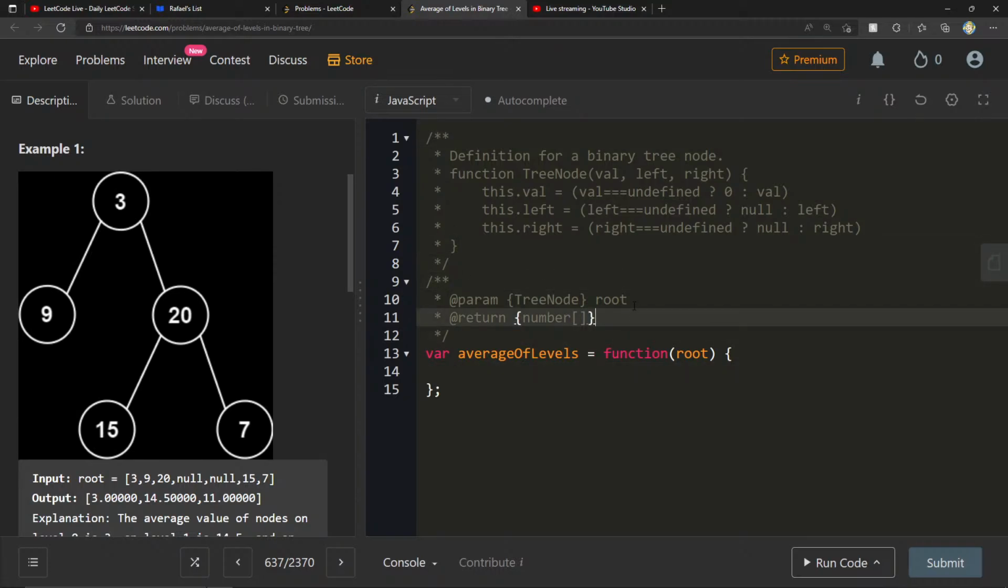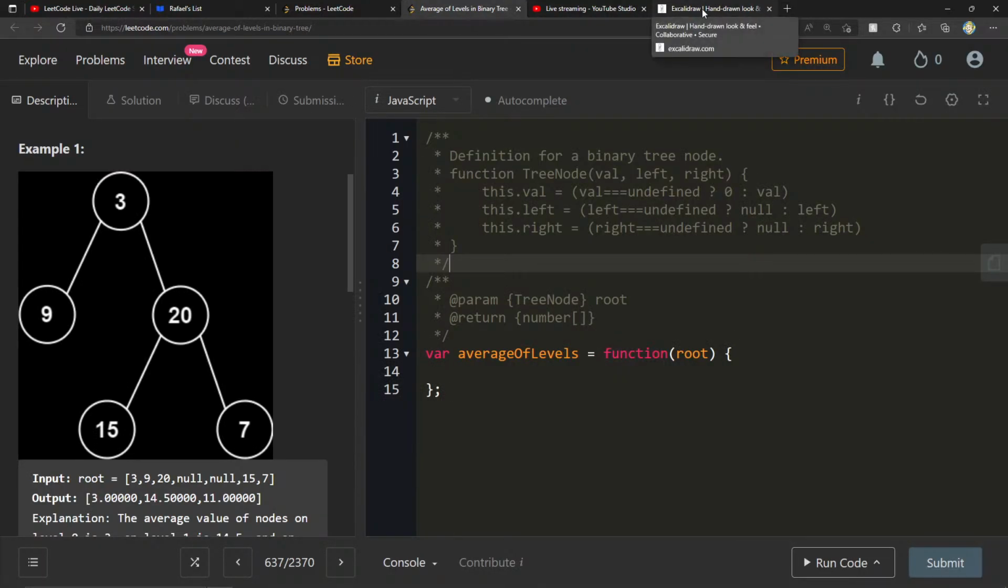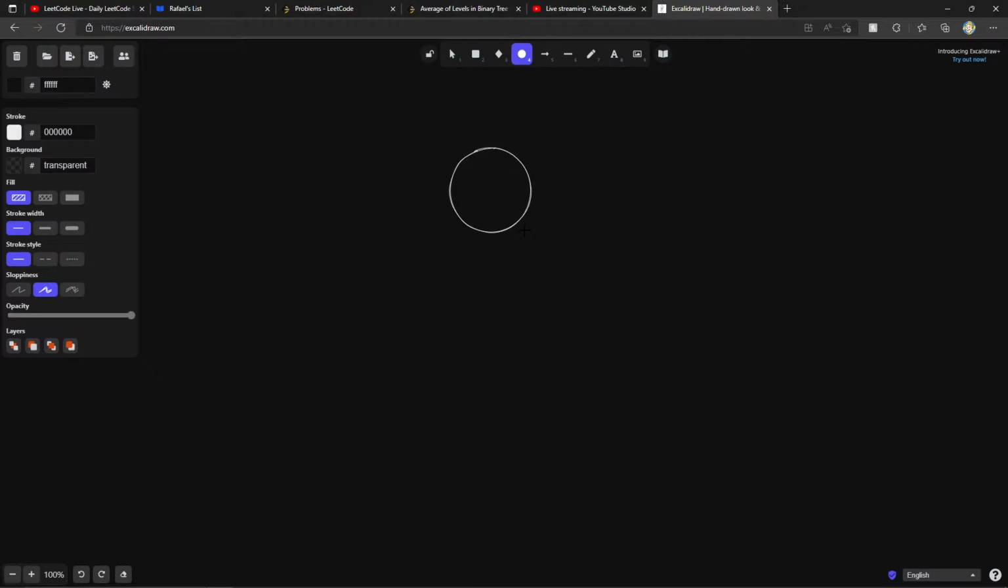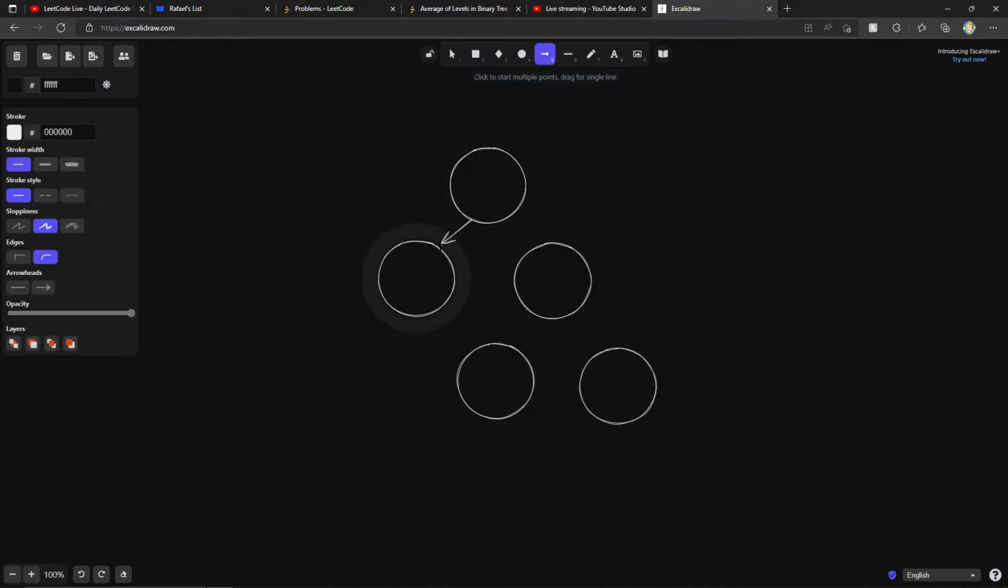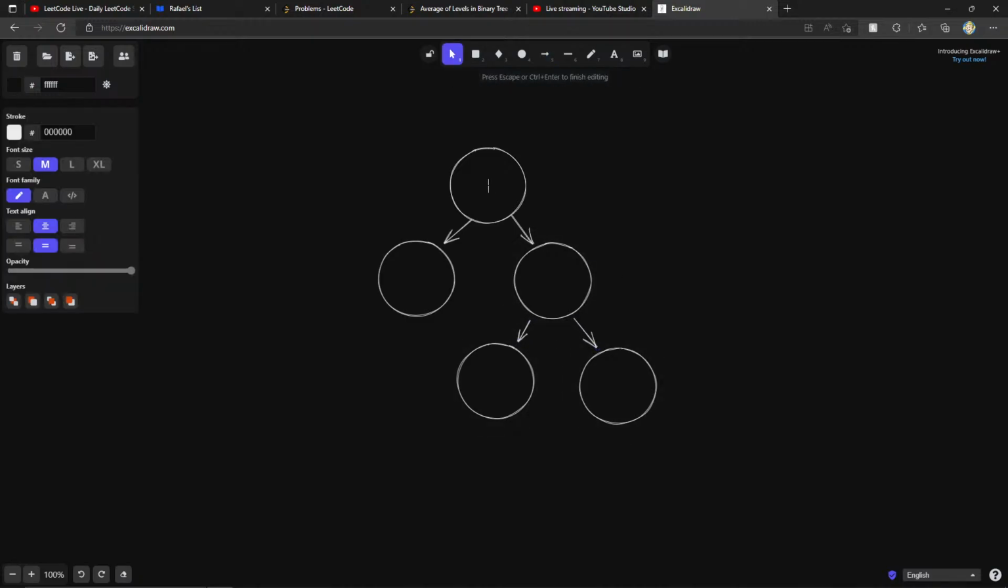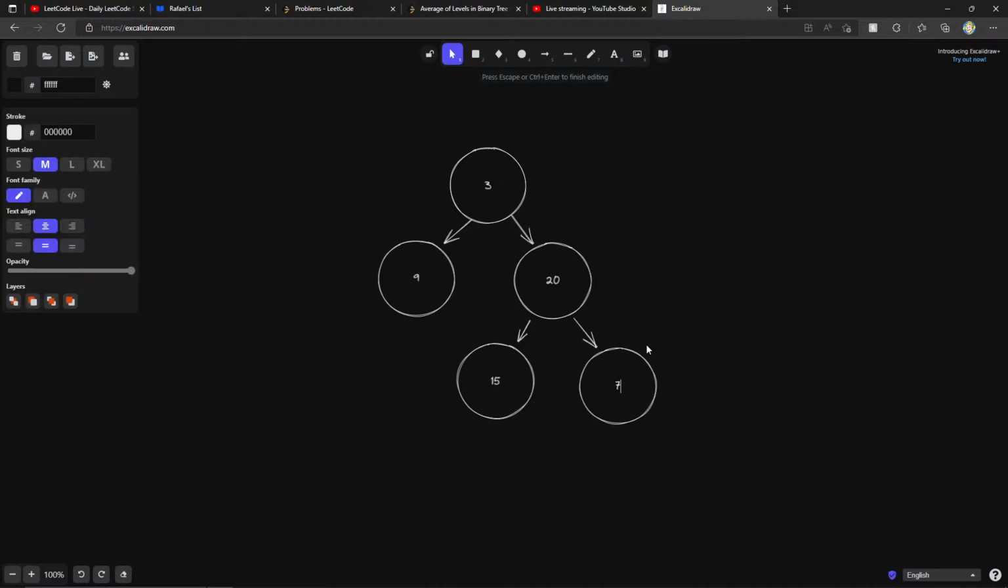So let me draw this out because I think this is a good opportunity to do so. We have 3, 9, 20, 15, and 7. Let's start drawing our nodes. 3, 9, 20, 15, and 7. Was it 3, 9, 20, 15, and what was the other one? Oh, this is a binary tree. Okay, 15 and 7. Okay, sweet.